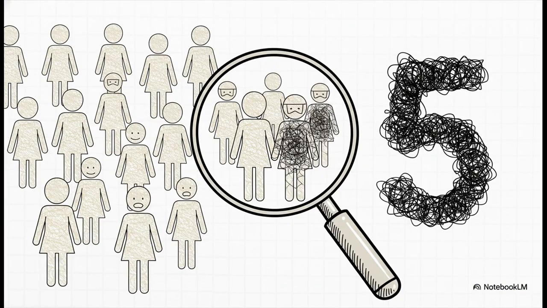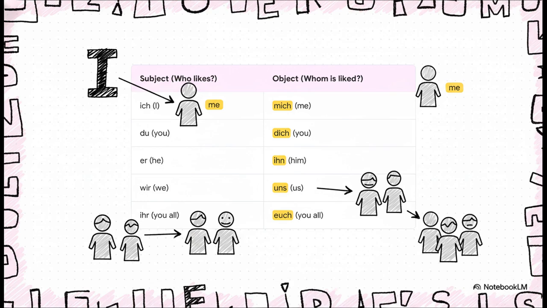And you know what? I've got some great news. You do not have to memorize a whole new dictionary of pronouns. Not at all. In fact, only 5 of them change their form when they're the object. Just 5. So let's focus on those. So, here they are, the 5 key changes you gotta remember. When ich is the object, it becomes mich. Our friend du becomes dich. Er becomes ihn. Wir turns into uns, and ihr turns into euch. If you can lock these 5 into your brain, you have basically cracked the code.